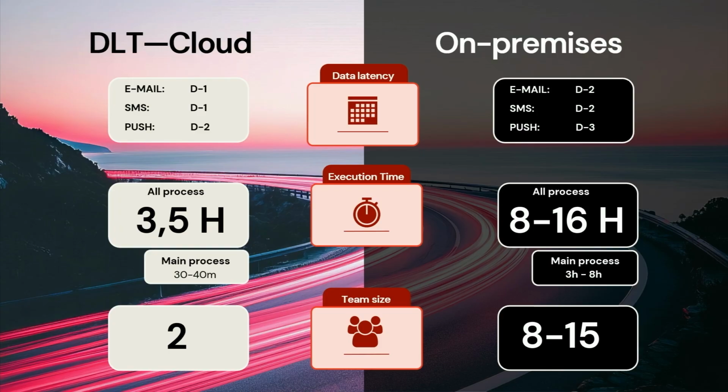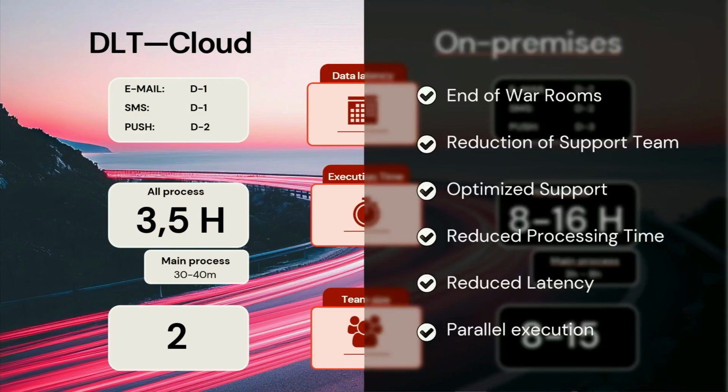And when we are talking about team size, basically we have 2 people working in this process, and in our on-premises 8 to 15 people work on it because we have different areas in that process, okay? So DLT provides us enabling end of war rooms, reduction of our support team, optimized support, reduced processing time, reduced latency, and parallel execution. So for us, we have only good parts with this process.